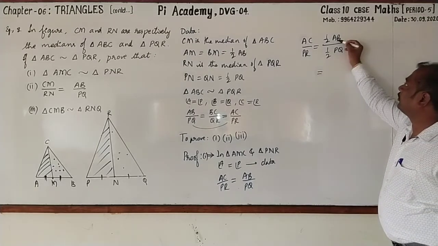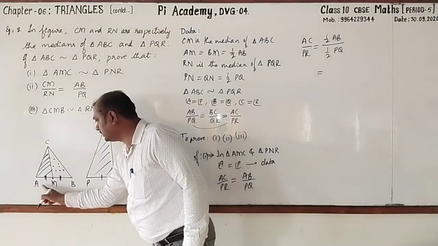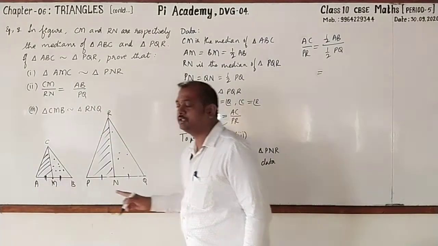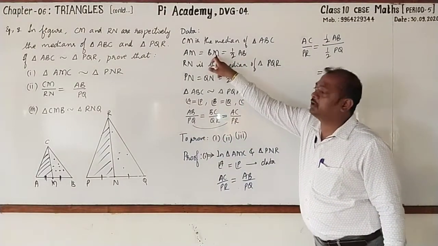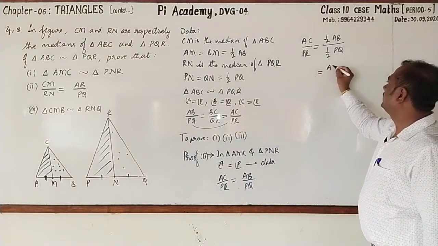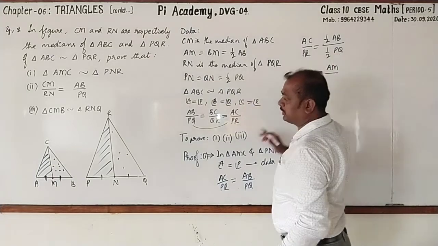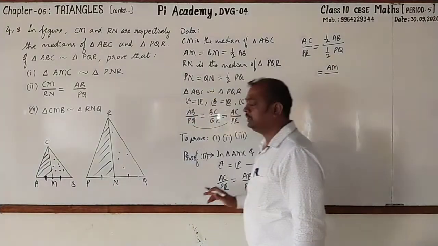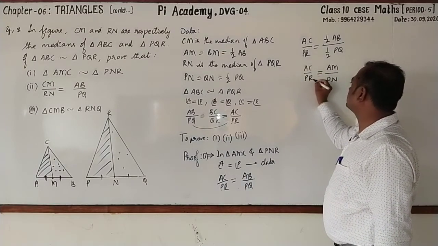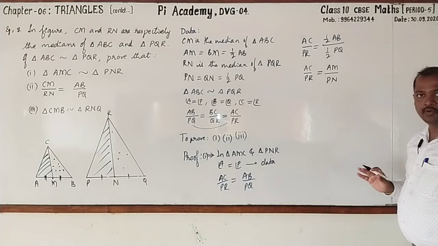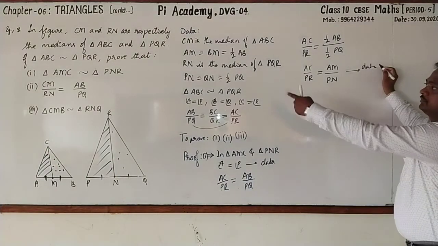Then could you tell what is half of AB? Half of AB is either AM or BM. We want AM. Look here. I'll take AM. AM by, then half of PQ: PN and QN. Which one do we want? PN. So AC by PR is equal to AM by PN. Followed? Again, this has been written from data.